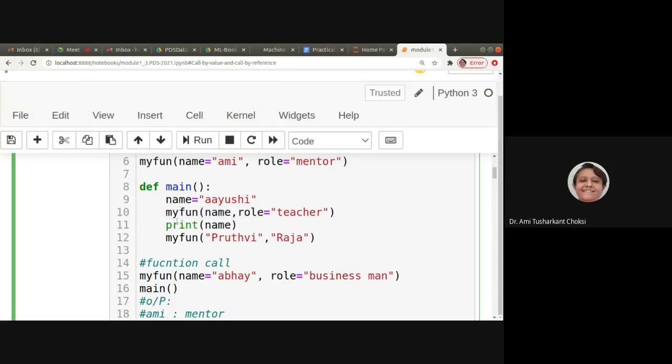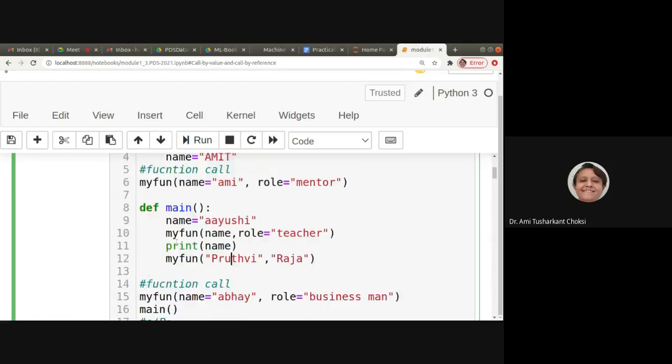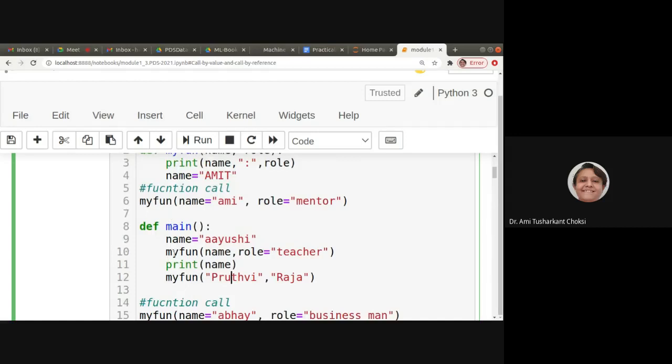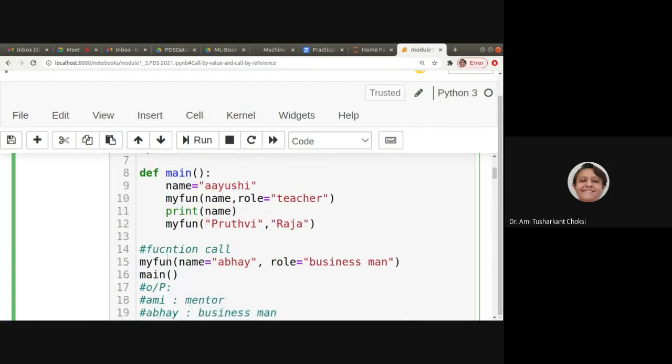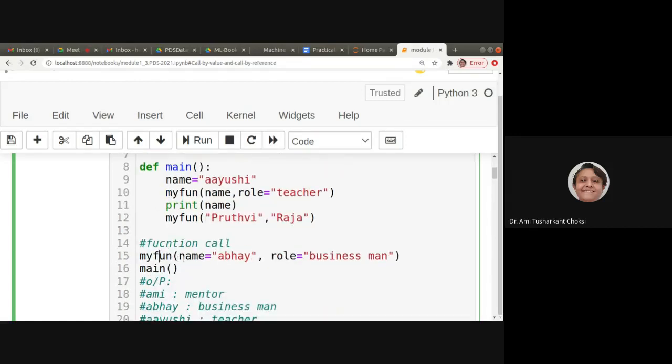Then after coming back, we are printing the name. Then we are calling the function with another name, right? This was in the main function. After that, we are calling the myFun function, passing name is equal to Abhay, role is equal to businessman. And after that, we are calling the function main.